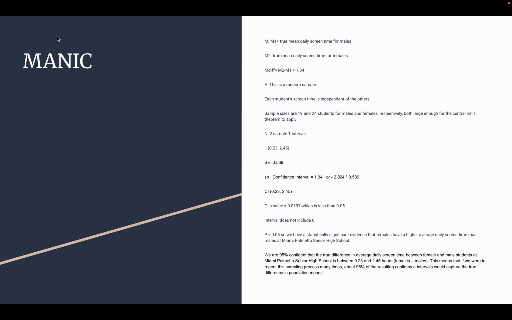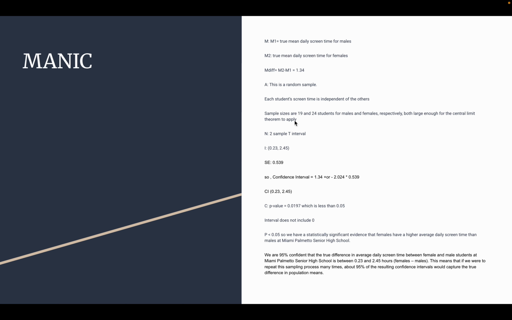So we used Manic in our project, and here you can see the math that we did. We assessed conditions, and this was a random sample. Each student's screen time is independent of others, and sample sizes are 19 and 24 for males and females respectively, both large enough for the central limit theorem to apply.